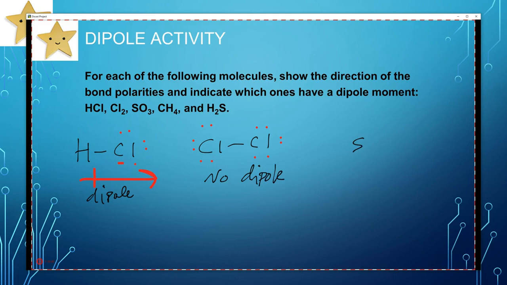So a compound can have polar bonds and have dipoles, but it may not have a dipole moment, which means it has a net pull on the electrons. It means that one part of the molecule is positive, one part of the molecule is negative. So SO3 looks like this. Let me explain what I mean. It has single bonds. I think it might have triple bonds or double bonds or something, but we're going to pretend like it has single bonds.